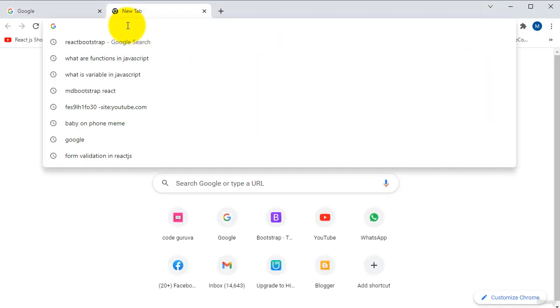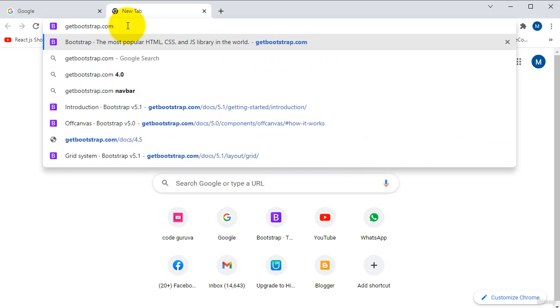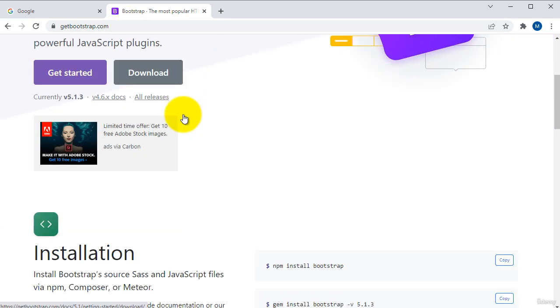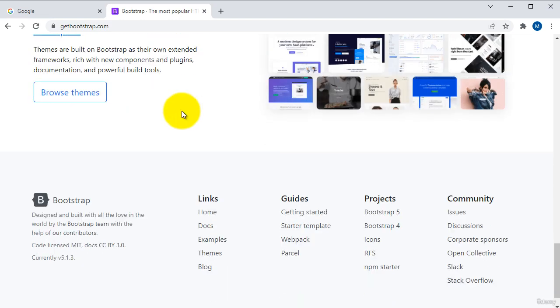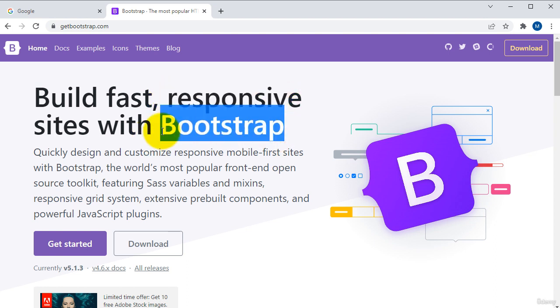Just type getbootstrap.com. This is the main path to open the Bootstrap website. Here you can see the Bootstrap installation procedures, as well as the Bootstrap interface and website. If you want to create a responsive website, then you have to install Bootstrap.